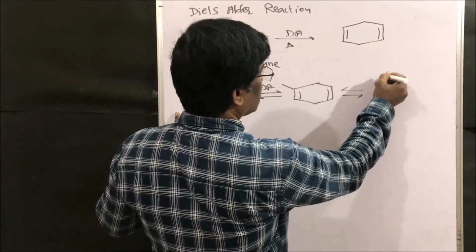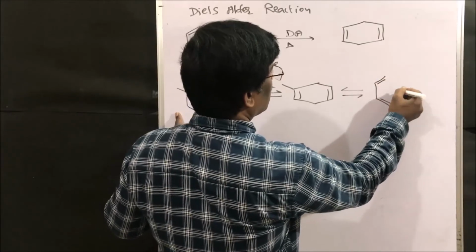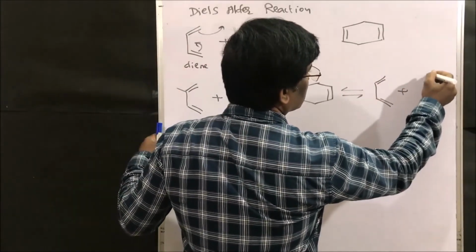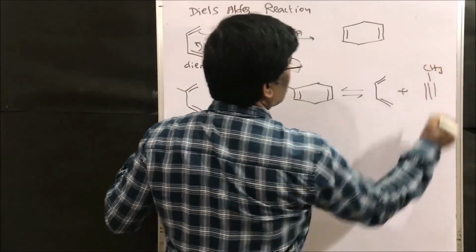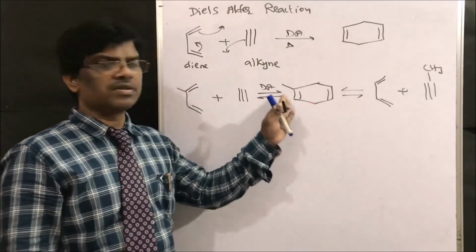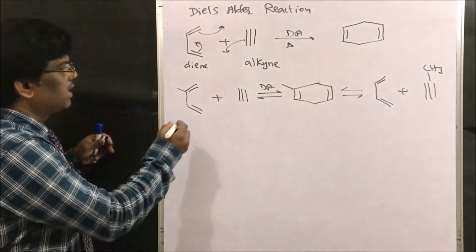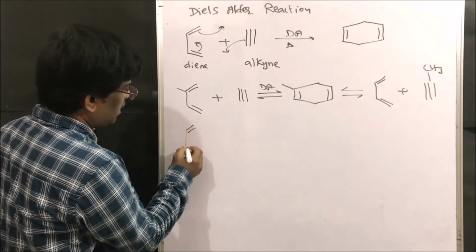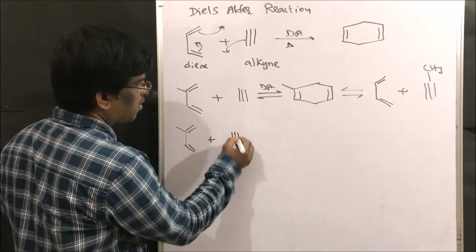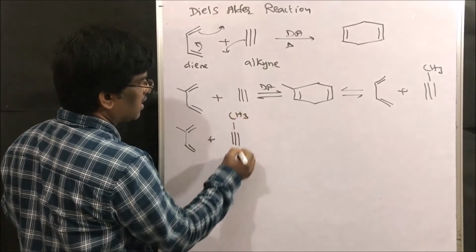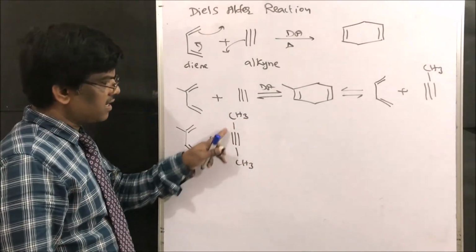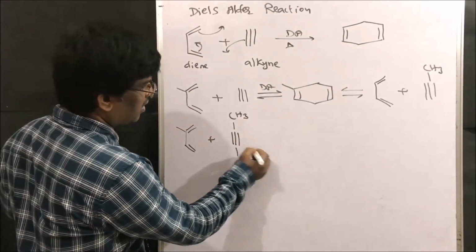So I can take this double bond plus, if I use this methyl, what I am going to get? The same compound I am going to get, right friends? For example, the same diene plus triple bond with methyl here and methyl here. You have to write it like this, as a linear structure. You should not write it like this,